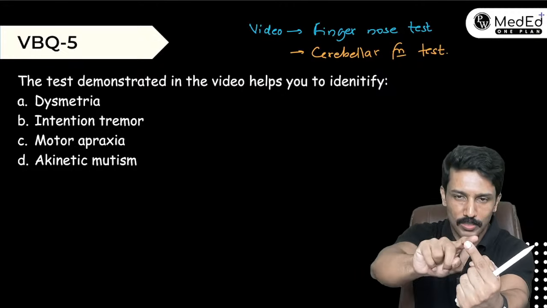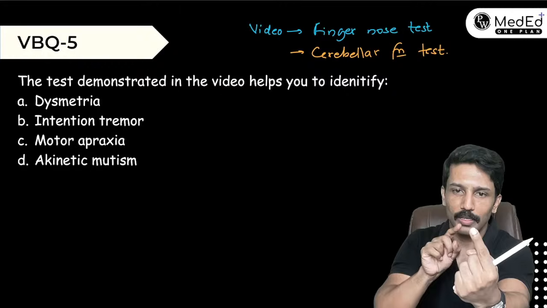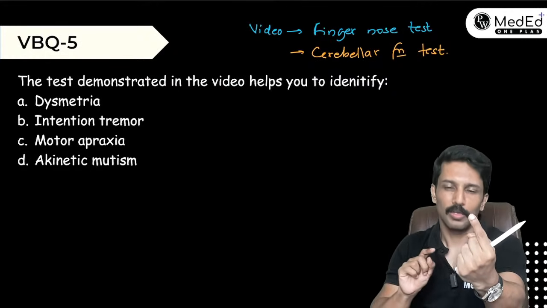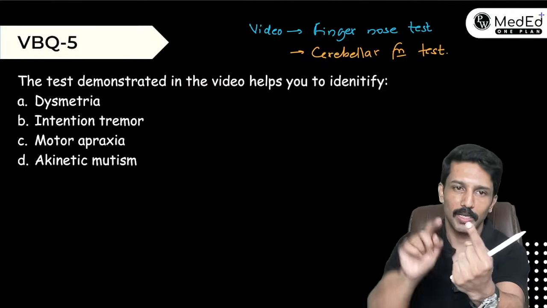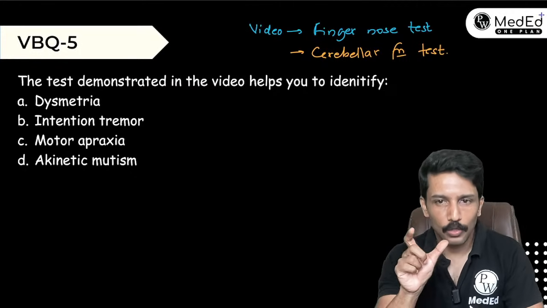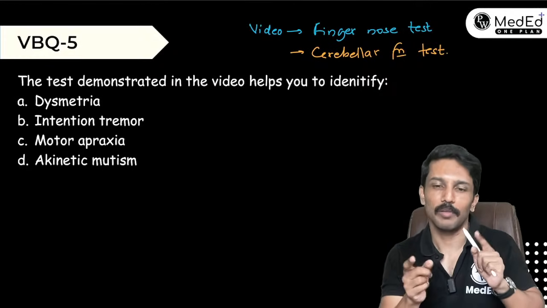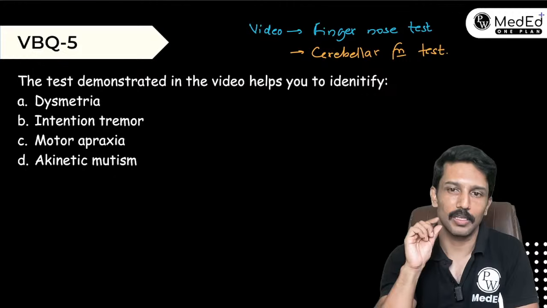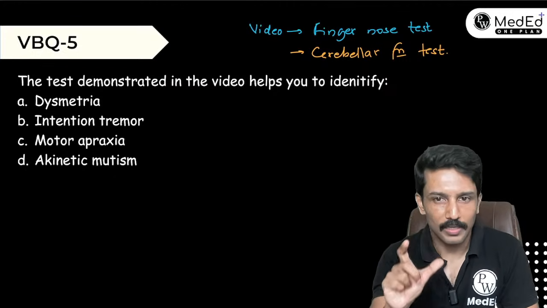If they are not able to gauge the distance, one thing you will notice is either they fall short of it or they go beyond the target. Going beyond the target is a frequent observation. We call it past pointing. So the finger nose test helps you to understand whether there is incoordination of the movement by understanding whether the patient is able to execute the metria or whether he has got dysmetria.